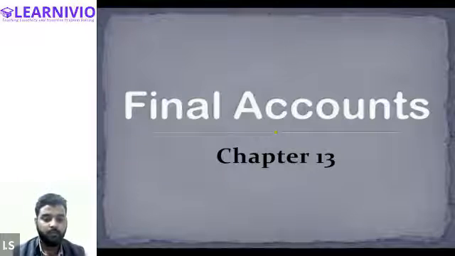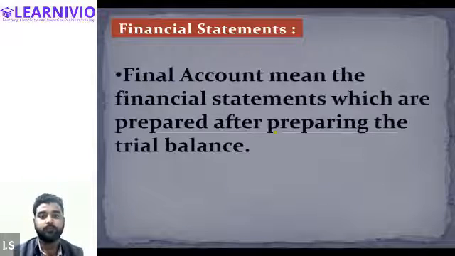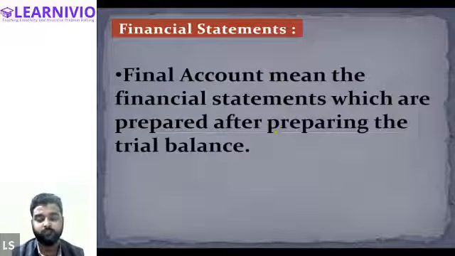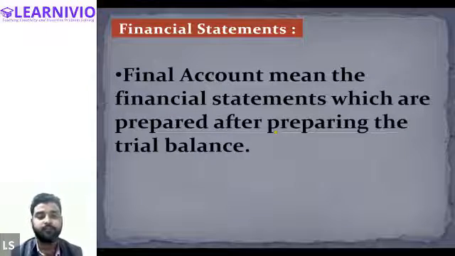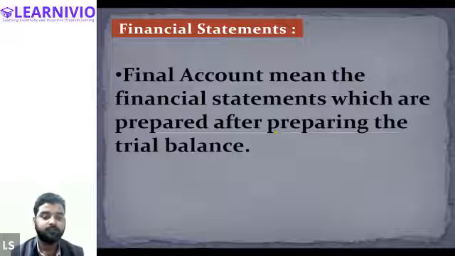Okay. So let's start with the definition of the final account. Final account means the financial statements which are prepared after preparing the trial balance. Is that correct, everyone? Final accounts are just financial statements. These are financial statements which are prepared after preparing the trial balance.